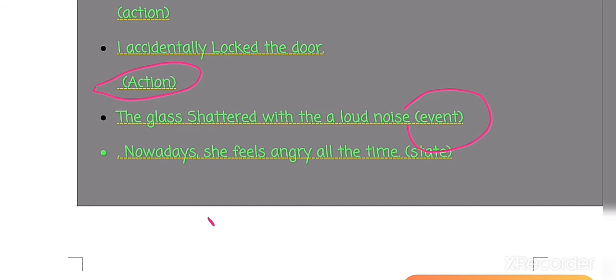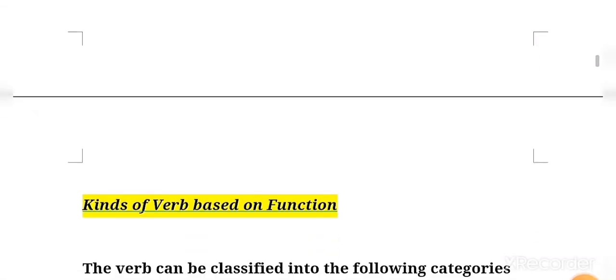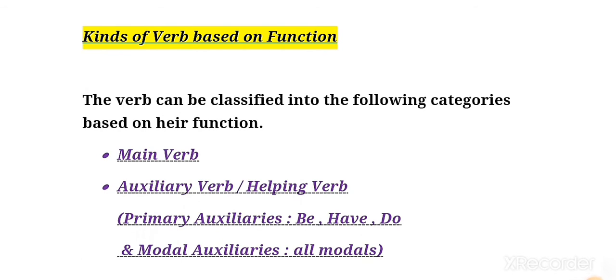Okay, then the next says nowadays she feels angry all the time. Okay, so here it is talking about the state of mind of this girl or this lady. Because nowadays she feels angry, so the state of mind is being told in this sentence about her. Clear? So I hope in this way how the verb shows a state of mind and event or the action is completely clear here. Okay, now let us go with the kinds of verb. Okay, so children, kinds of verbs based on function we are going to have here.